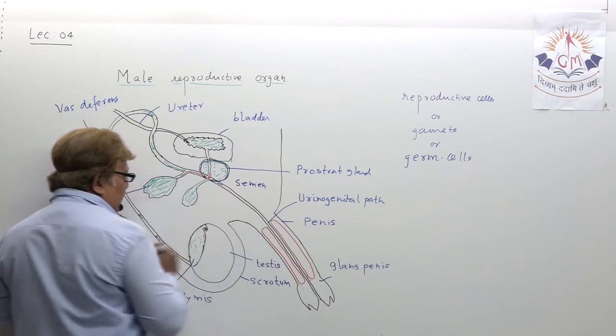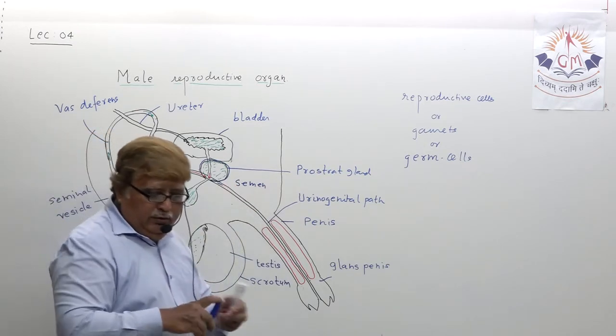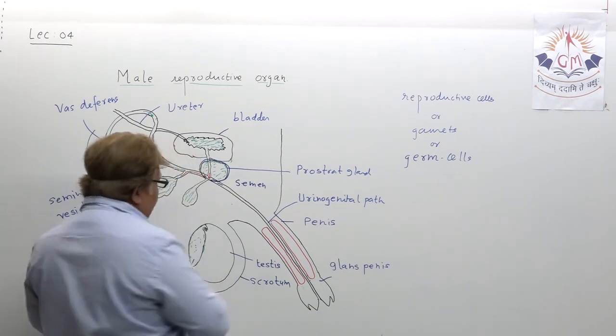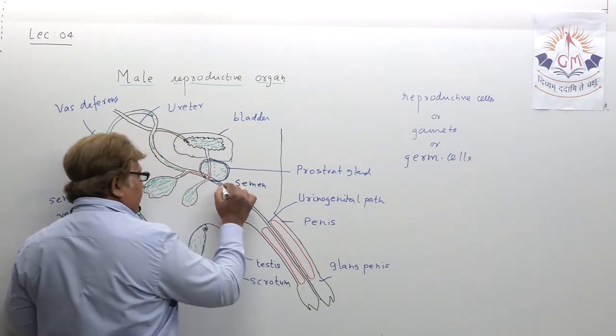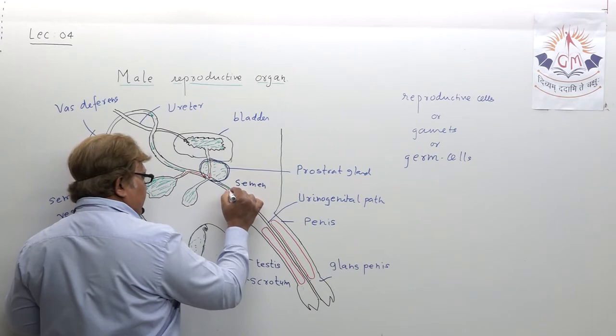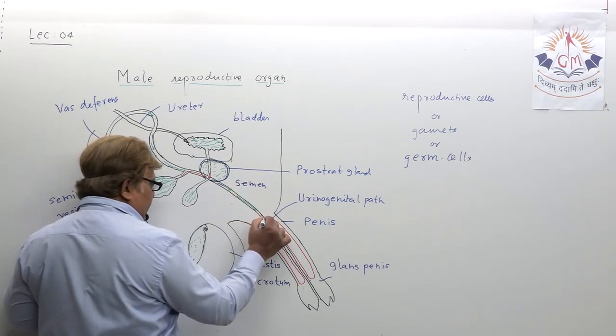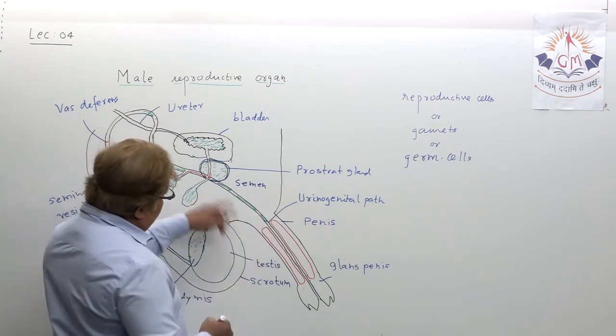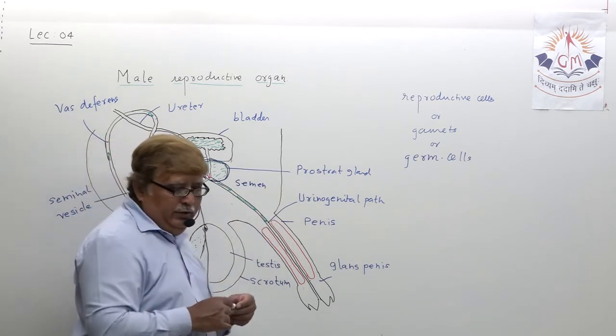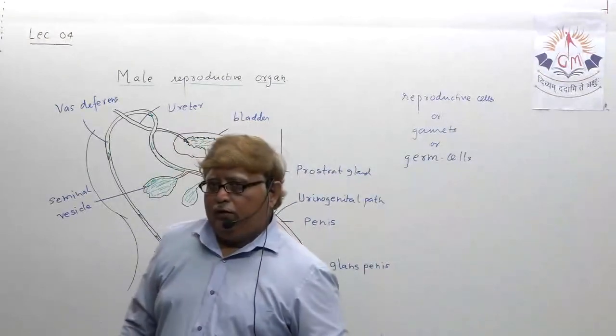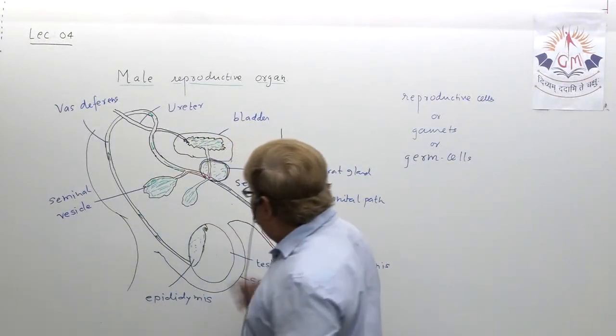Now semen travels here. So can you understand male semen is made up of what? Just try to understand. Male semen. Now it travels here, understand, in urinogenital path. Why it is called urinogenital path, that I will explain just now.